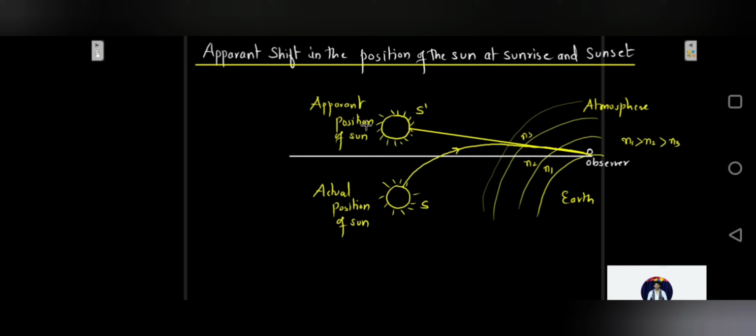So to an observer standing on the earth's surface, the sun, which is actually at the position S below the horizon, appears at the position S dash, which is above the horizon. The apparent shift in the direction of the sun, that is the shift between the actual position and the apparent position, is about 0.5 degrees. Thus, the sun appears to rise early by 2 minutes, and for the same reason, it appears to set late by 2 minutes. This increases the length of the day by about 4 minutes. So this is another practical application of refraction of light.